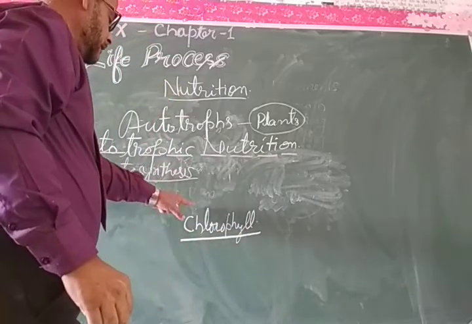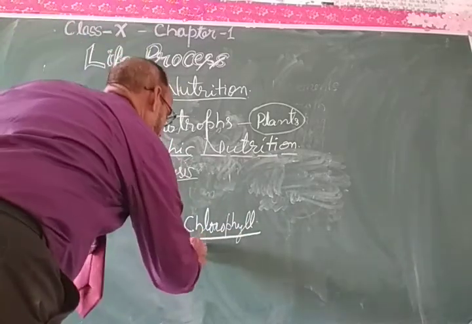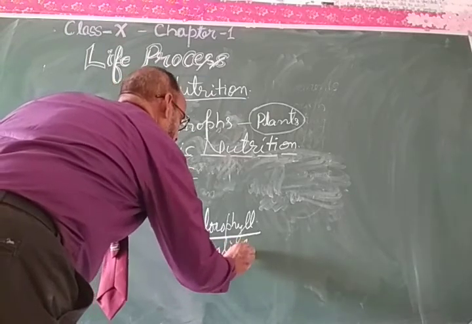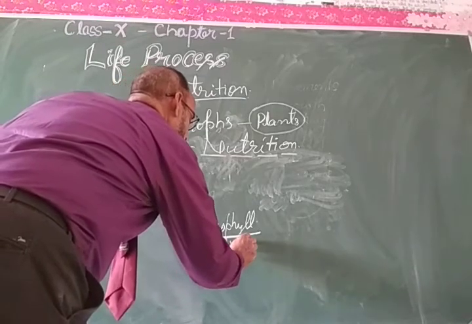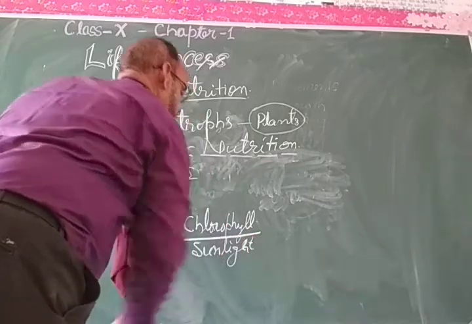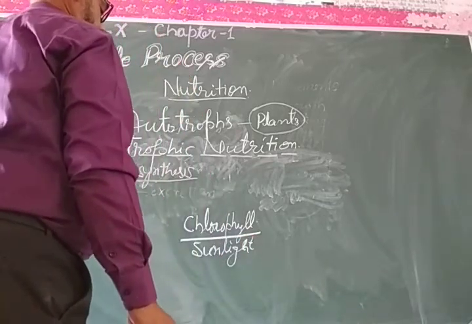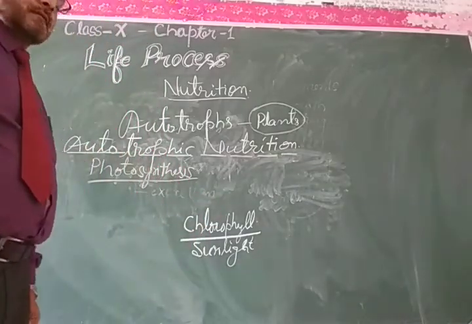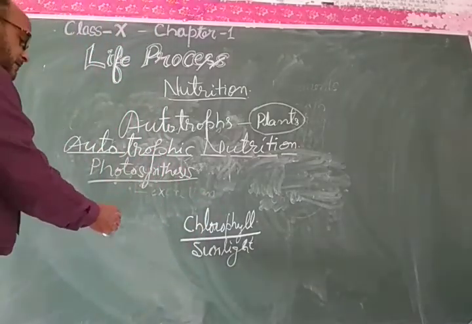And this chlorophyll traps the sunlight, which facilitates the process of photosynthesis.